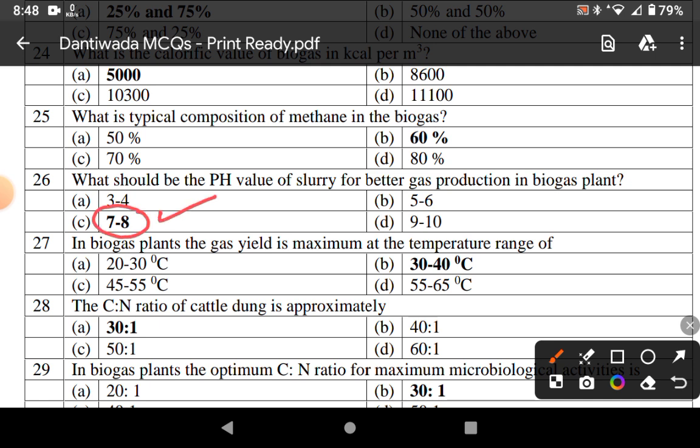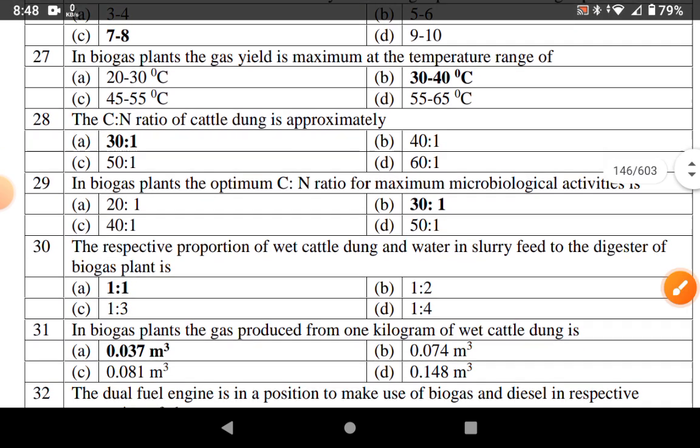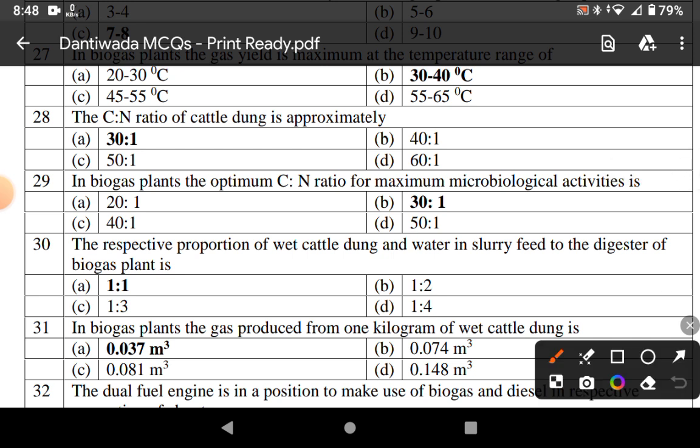In biogas plant the gas yield is maximum at the temperature range of 30 to 40 degrees Celsius. CN ratio of dung is approximately 3:1. In biogas plant, optimum CN ratio for maximum microbial activity is 30:1. The respective proportion of wet cattle dung and water in slurry feed to the digester of biogas plant is 1:1.